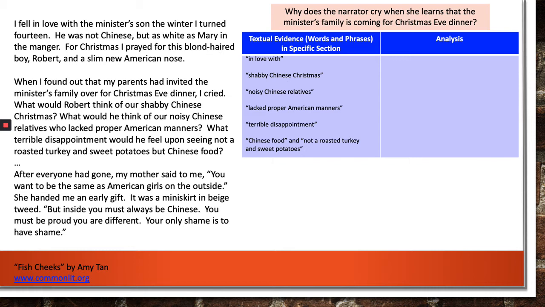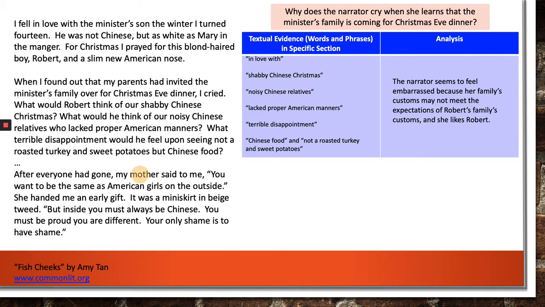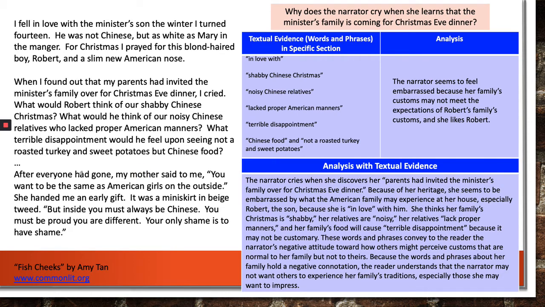So what is a short analysis of these words and phrases that we pulled? The narrator seems to feel embarrassed because her family's customs may not meet the expectations of Robert's family's customs, and we know that she likes Robert. So let's put both of these columns together into an analysis, not just an explanation, but an analysis using the textual evidence. The narrator cries when she discovers her parents had invited the minister's family over for Christmas Eve dinner.